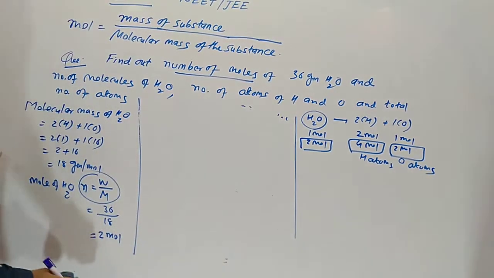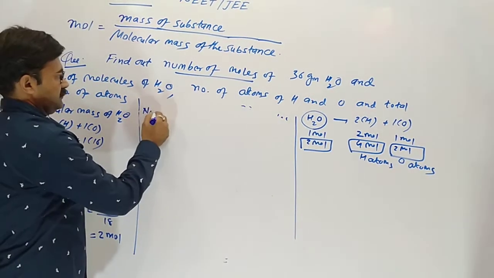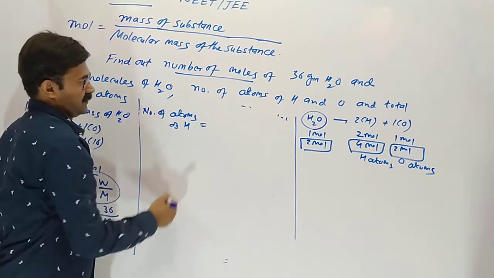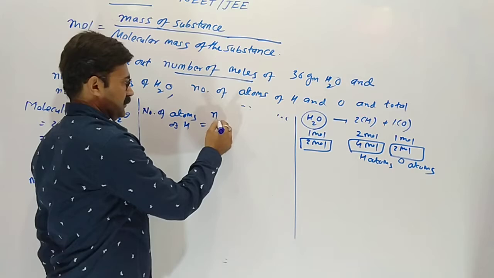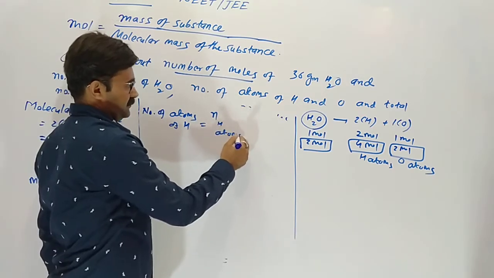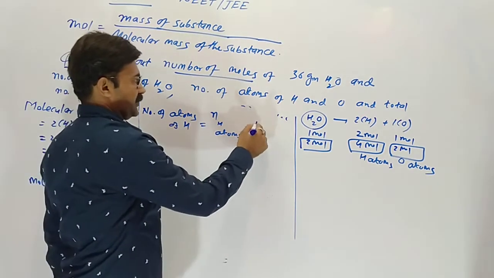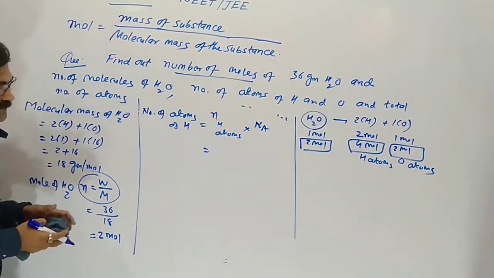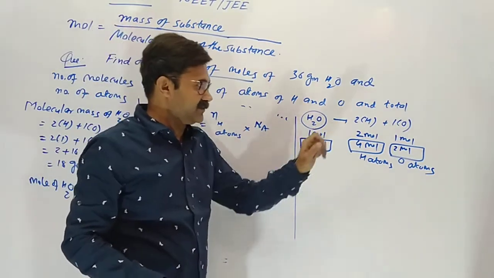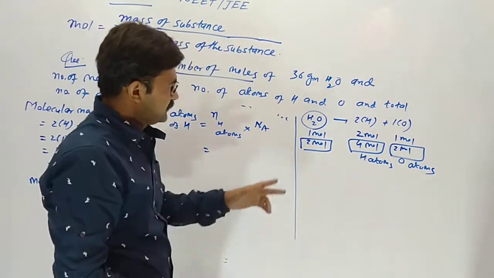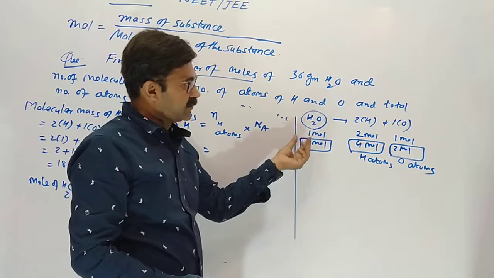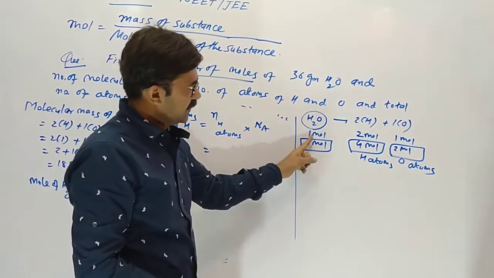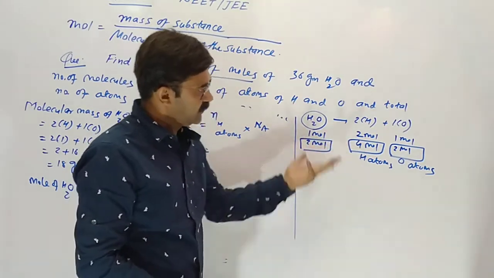So number of atoms of the hydrogen is mole of hydrogen atoms into Avogadro number. One molecule of H2O has 2 hydrogen atoms and 1 oxygen. So 1 mole gives 2 mole hydrogen and 1 mole oxygen. But for 2 mole, this becomes 4.